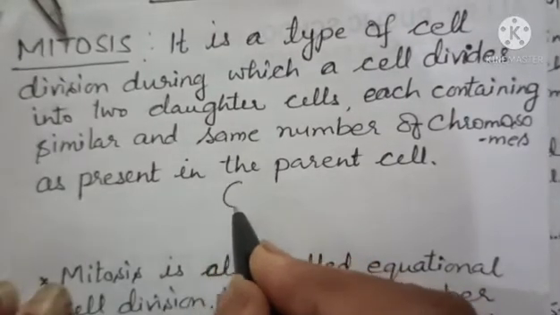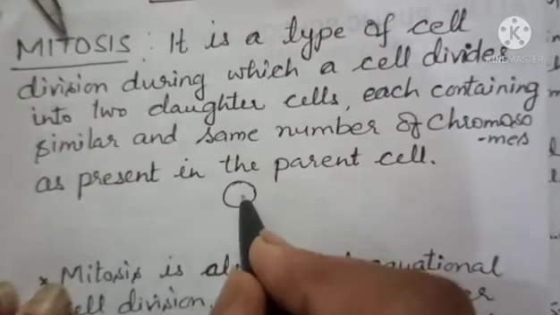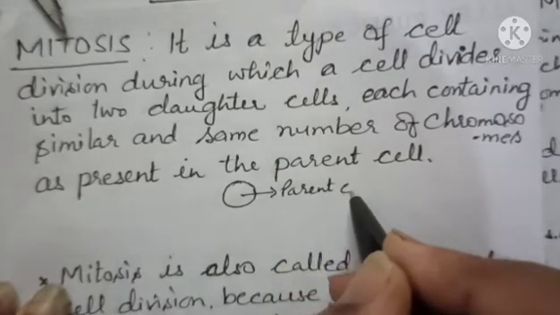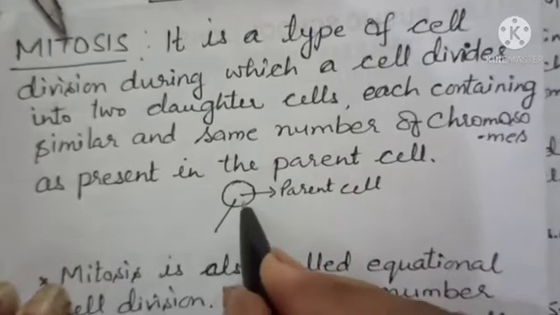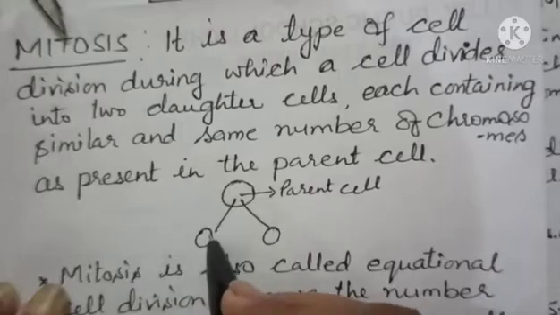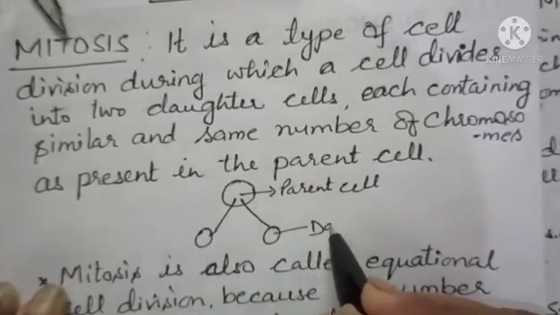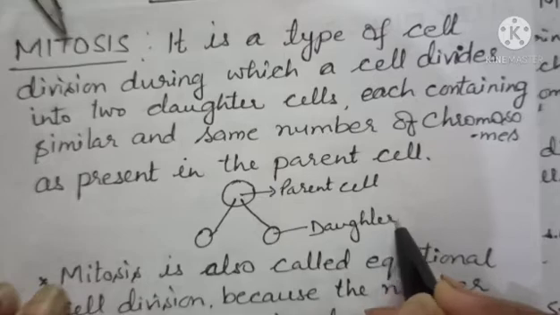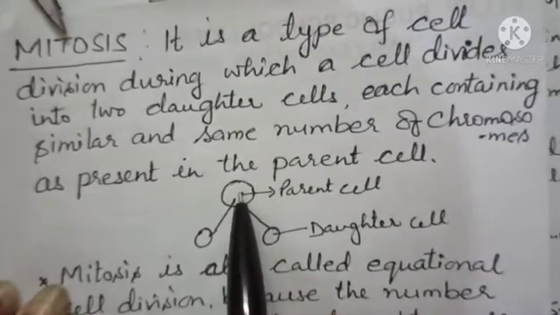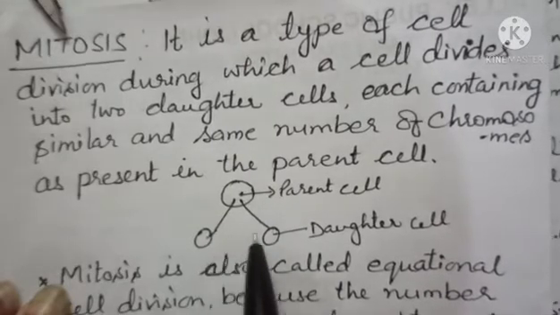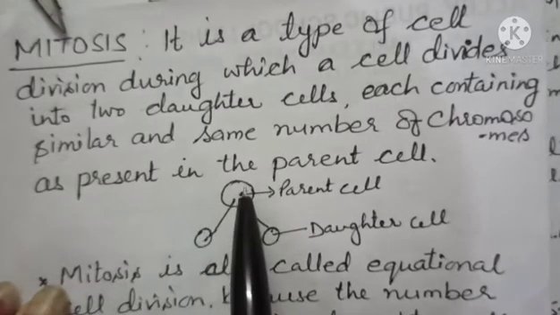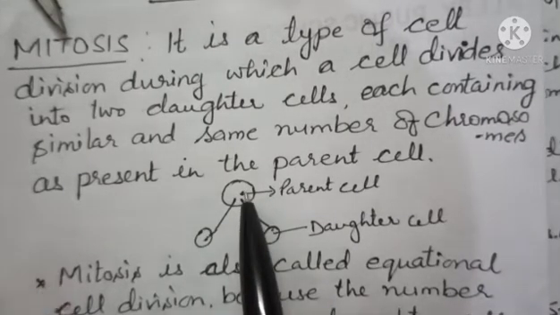Means this is, suppose, a parent cell, and now it divides into two cells, right? But these are called daughter cells. So what is mitosis? Mitosis is a type of cell division in which a parent cell divides into two daughter cells having the same number of chromosomes as present in the parent cell, right?